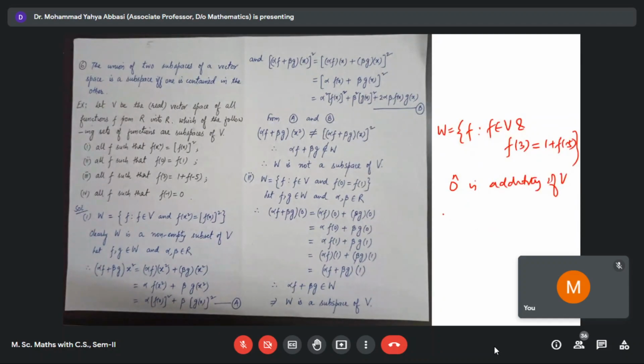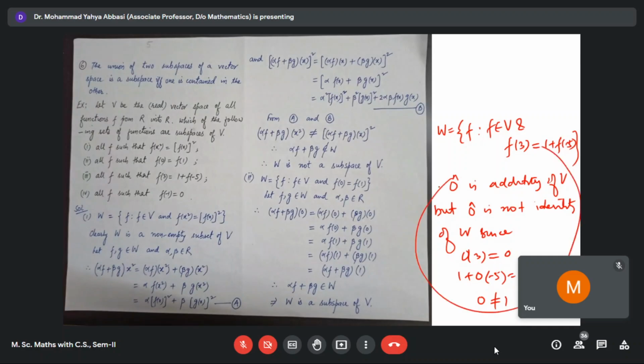you see that 0 is the identity of V, but 0 is not the identity of W, since 0 of 3 is equal to 0 and 1 plus 0 of minus 5 is equal to 1. Therefore 0 is not equal to 1. So that's why the identity is not there. So for a subspace, the identity must be there. So this is one of the reasons that it is not a subspace. Otherwise we check the condition like this.